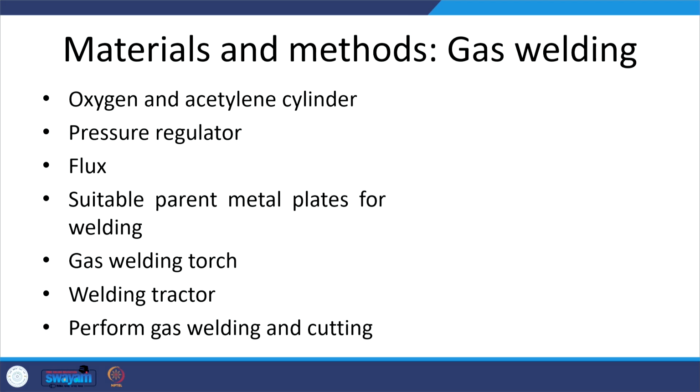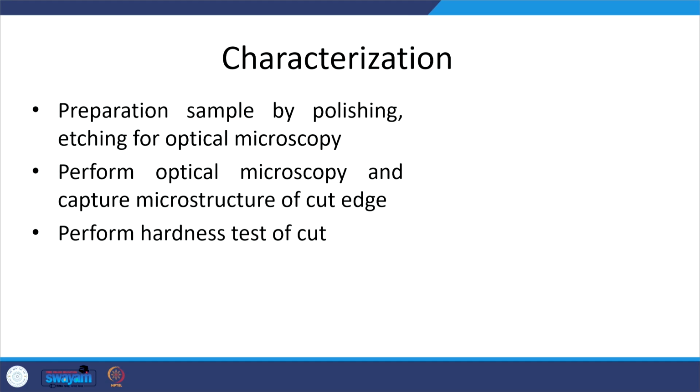So as far as what we use for the development of the weld joint: oxygen and acetylene cylinders, a pressure regulator, flux for removing impurities and forming slag for developing a sound and clean weld joint, then parent metals for the welding purpose, and the gas welding torch of suitable nozzle size, and the welding tractor for controlled movement of the flame, and then performing the gas welding or the cutting as per the operation.